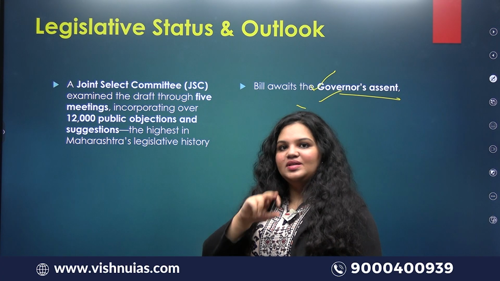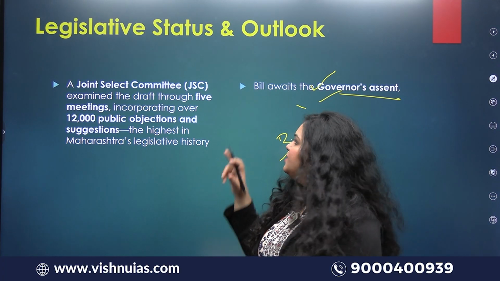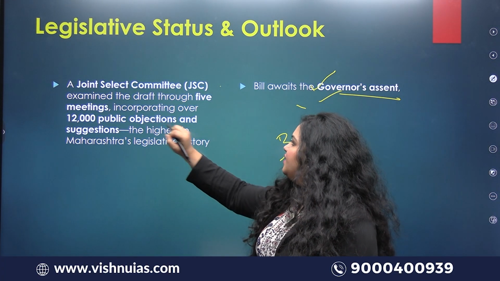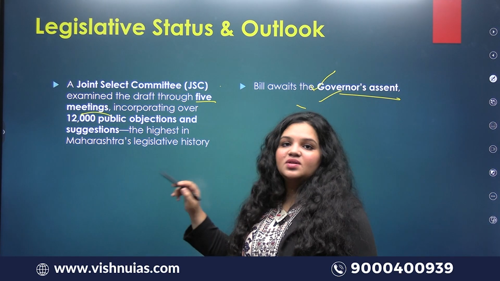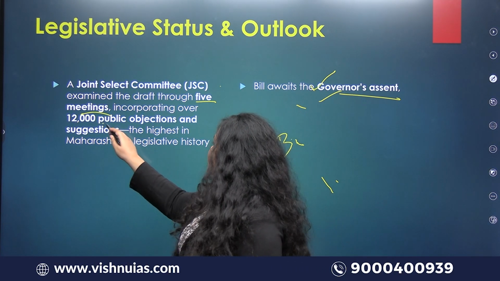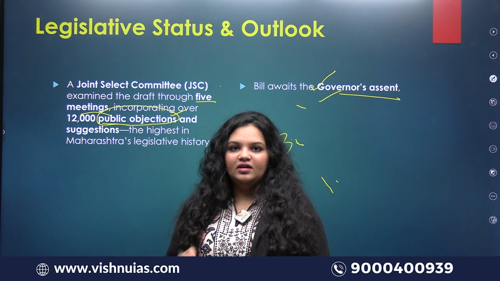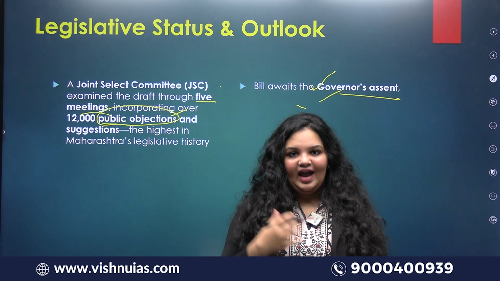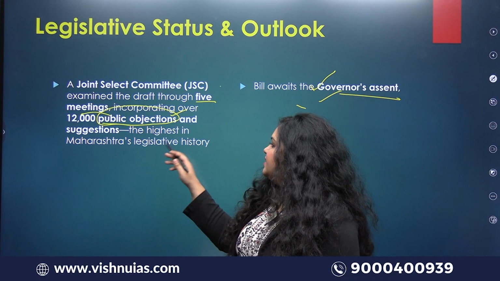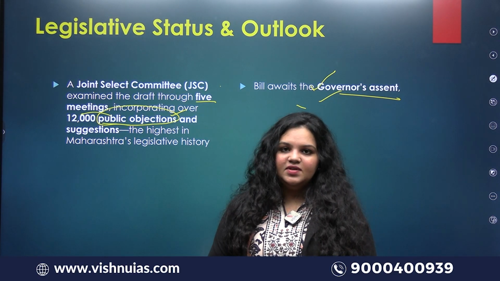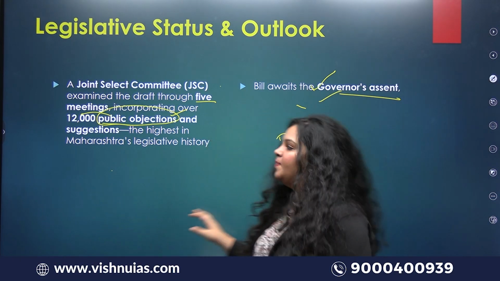And regarding this bill, there is another fact. They made a joint select committee which examined the draft through 5 meetings and incorporated 12,000 public objections and suggestions. Public objections is a very innovative, my favorite innovation, where people actively have a say in the drafting of a bill. This is the highest in Maharashtra's legislative history. So this is a beautiful step, truly respecting people's opinions.